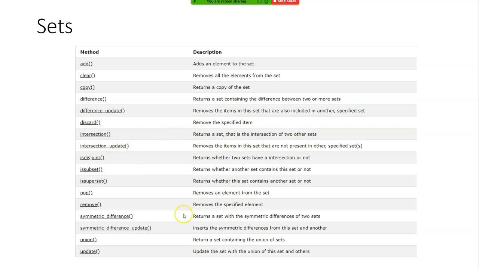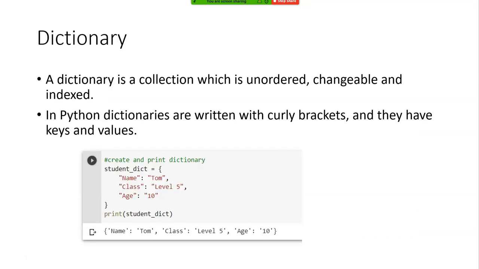Intersection update, right? Pop, we saw that earlier as well. Remove removes the specified element. Union returns a set containing the union, update, we saw that. So there are different methods that are available in set. We will use them as and when needed.